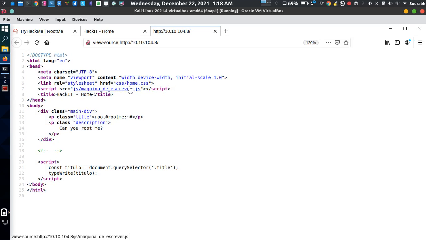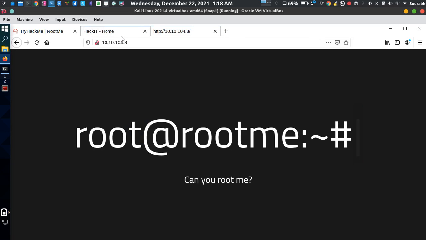Okay, so nothing interesting is found. You can see under the class section, under the div class, it actually gives me the "can you root me" text, and you can see it's prompted here also.